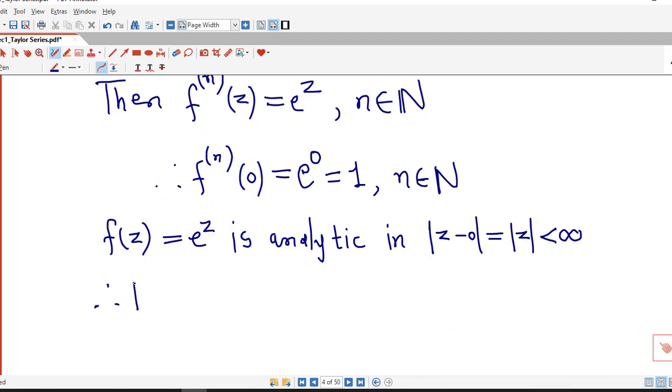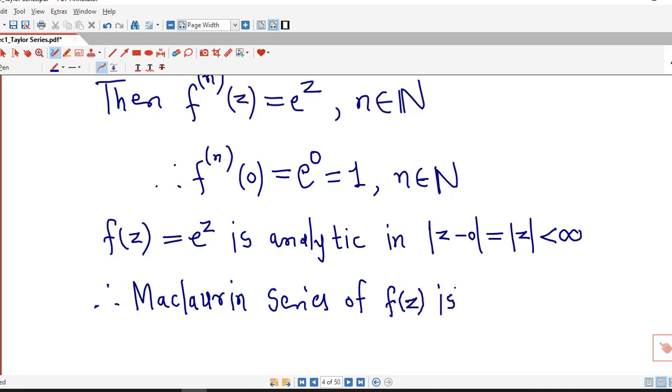So therefore, here we are asked to find out the Maclaurin series. So the Maclaurin series of f of z is,